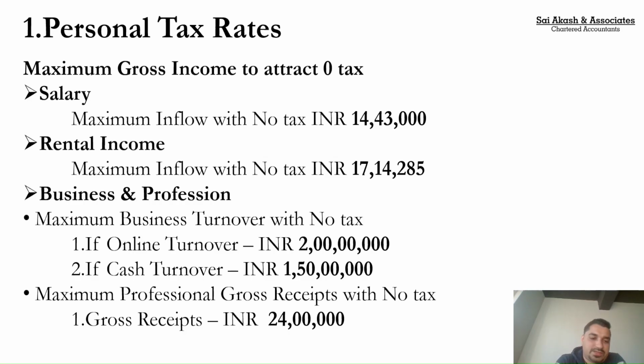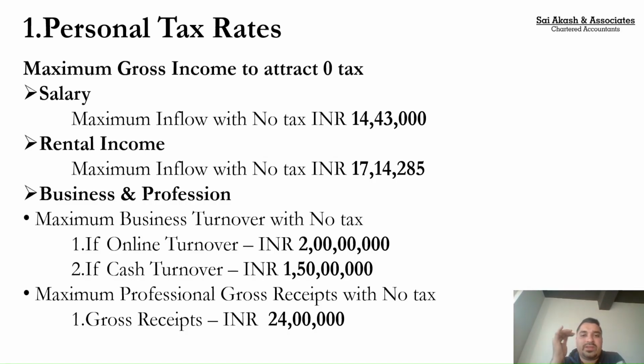Coming to business and profession, sir, I run a business and more than 95% of my receipts and payments are through the banking channels only. What is the turnover limit? Sir, for you the turnover limit is 2 crore. If you run a business and more than 95% of your total receipts and total payments are in digital mode, in banking mode, including UPI, then even if you have up to 2 crores of turnover, you can straight away declare 6% as profit. 6% comes to 12 lakh, you can pay zero tax.